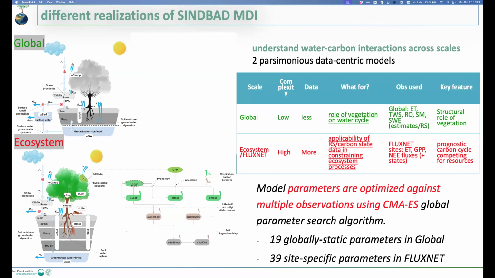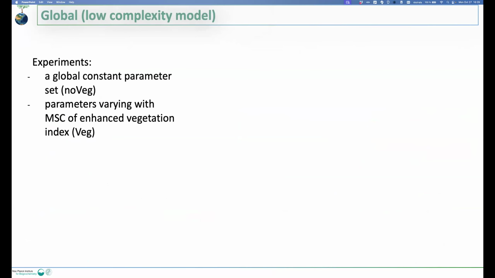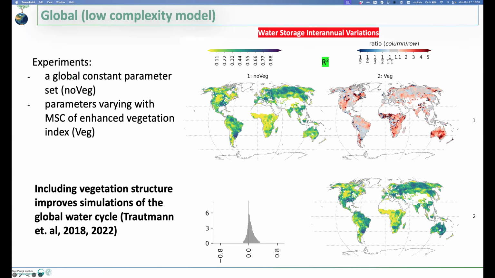So I'll show you some key results. In the global one, we again do two experiments, one with vegetation and the other without vegetation. Our aim is not only getting a good simulation, but to understand the role of different processes within the model.